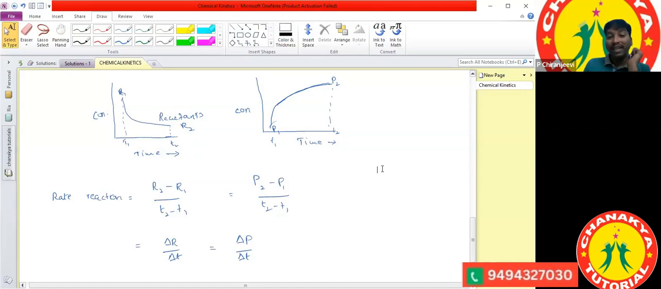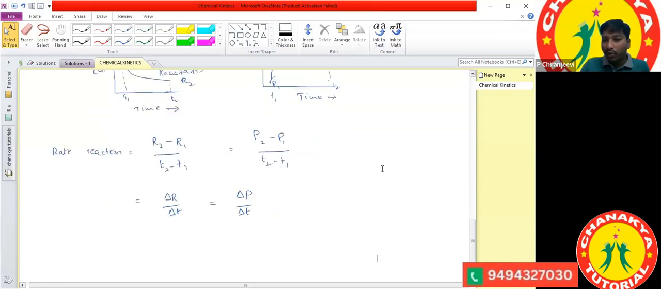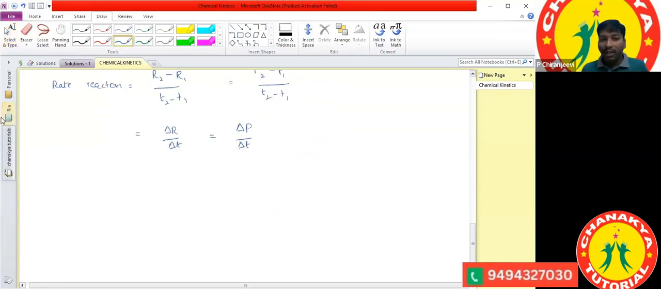Sir, why will we get a negative value? Because here the R2 value is less than the R1 value, so automatically we will get a negative value. But the condition is that the rate of reaction is never negative. Rate of reaction is always positive only. It is never negative. So now you got the condition.